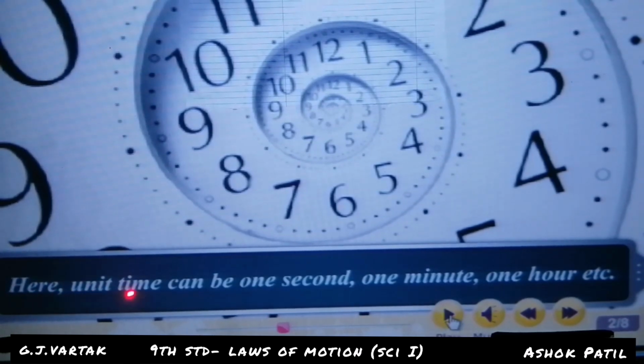Here, unit time can be 1 second, 1 minute, 1 hour, 1 year, 12 years. That is the unit time.